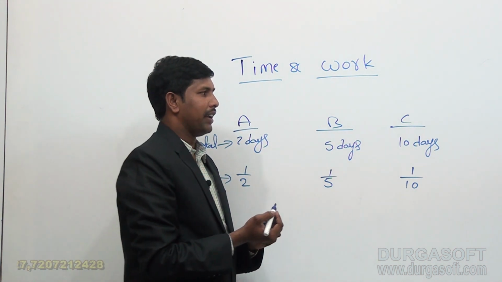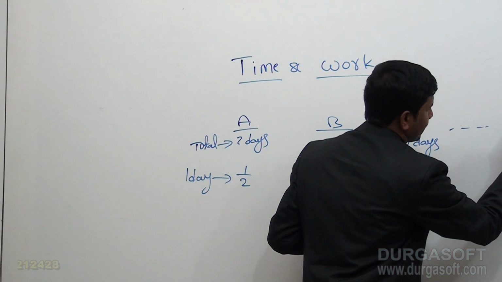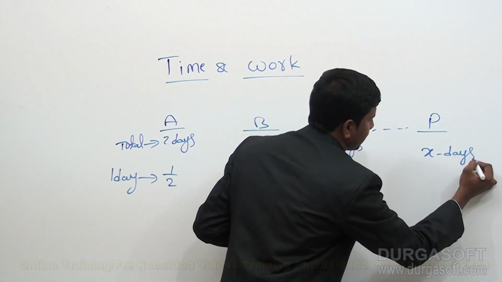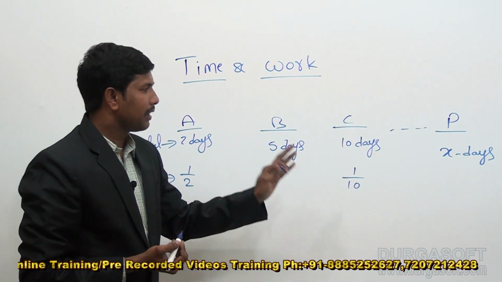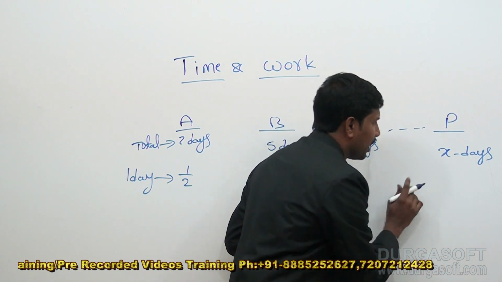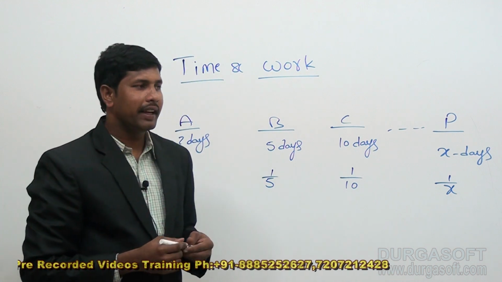So in this way, suppose a person P can complete a work in X days. When a person can complete a work in X days, then the 1 day work of him is always equal to 1/X.